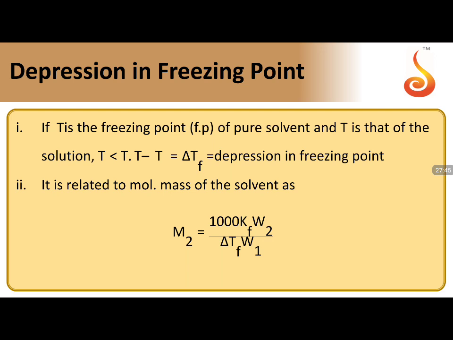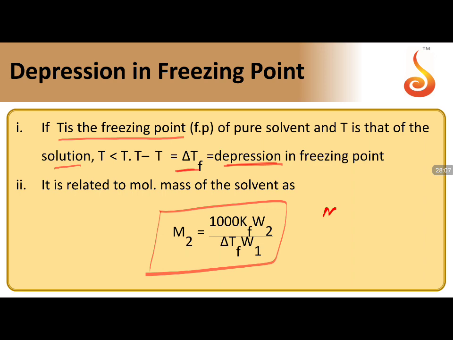Same type of formulas apply, where Tf naught is the freezing point of the pure solvent and Tf is that of the solution. Delta Tf is expressed as the depression in the freezing point. If we are taking the molecular weight formula, this is the formula for the molecular weight: 1000 Kf into W2 by delta Tf into W1. If it is delta Tb, there is no change in the formula.